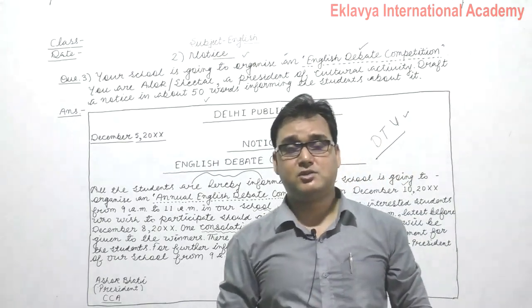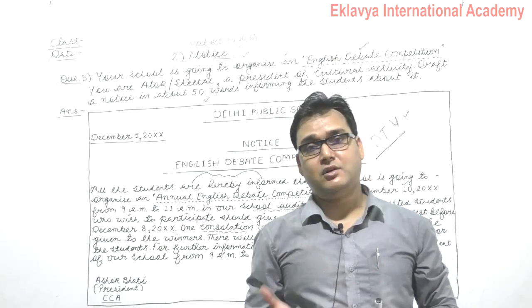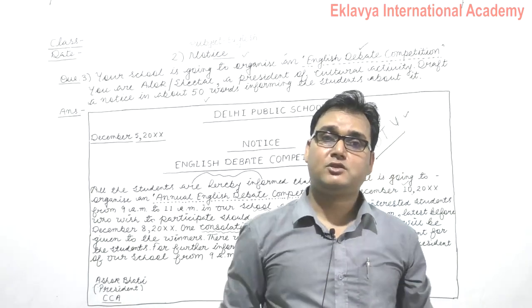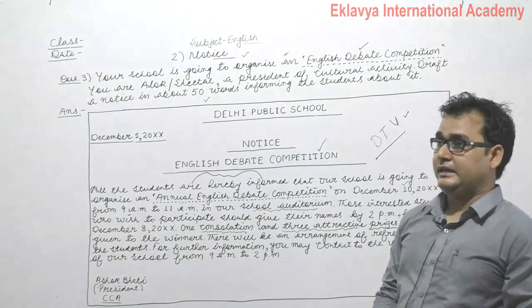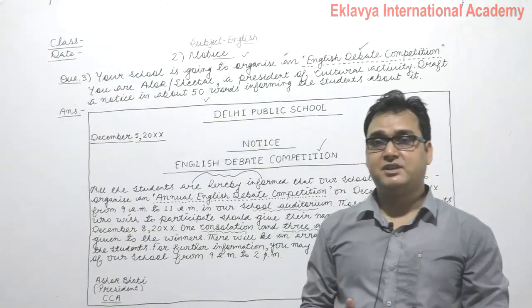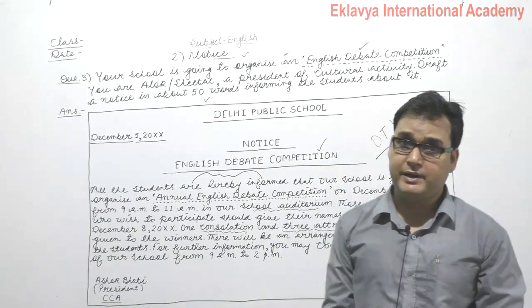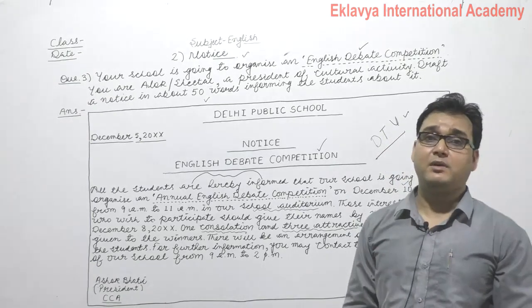The student who holds the 4th position, maybe he will lose the competition, but he will also be awarded. There is a separate prize, another prize, which is given to the runner-up also, the person who holds the 4th position. Is it clear? Maybe, or definitely, he will be from the opposite team.